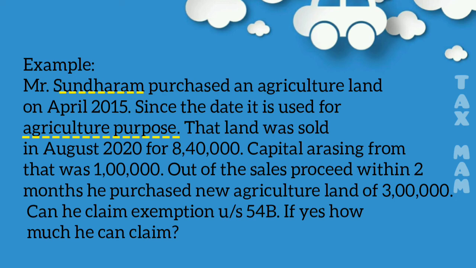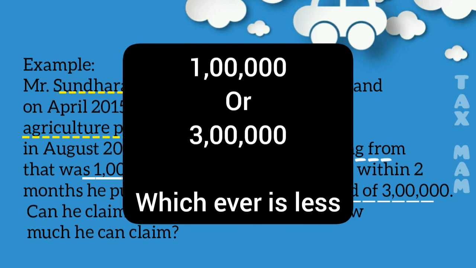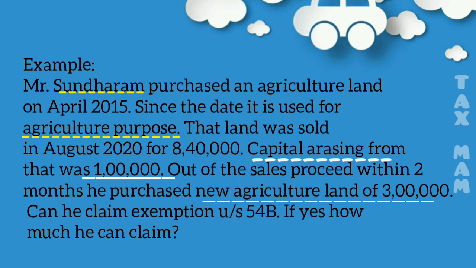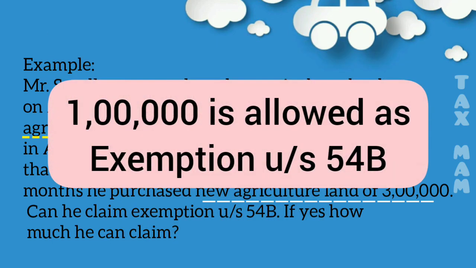So what is the benefit he is going to get? How much amount is allowed as deduction? I said the capital gain arising on the transfer of agriculture land or the amount invested in the purchase of new agriculture land. What is the capital gain arising? In the question it is 1 lakh, and how much did he invest in the purchase of new agriculture land? It is 3 lakhs. So the least of the two will be allowed as exemption. 1 lakh or 3 lakhs, which one is the least? 1 lakh. So for Mr. Sundaram, 1 lakh will be allowed as exemption under section 54B.